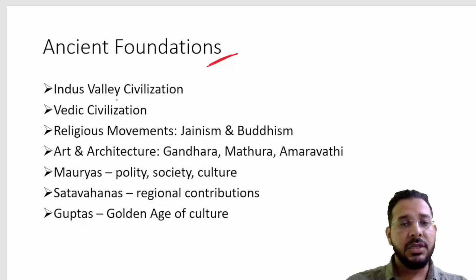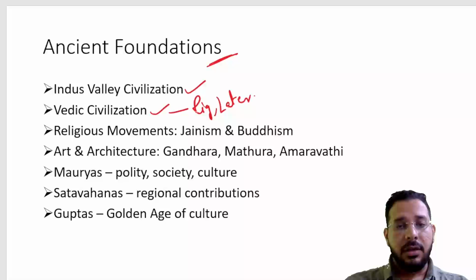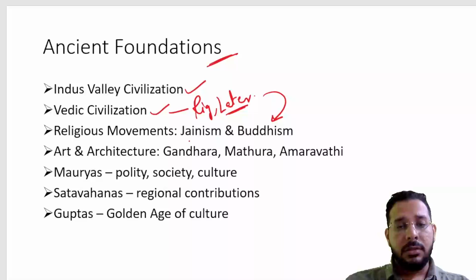In case of ancient history, we have Indus Valley civilization and Vedic civilization. In this, we have Rig Vedic and later Vedic, and the result of the later Vedic period is the rise of religious movements. Because of the oppression happening in the later Vedic period, religious movements such as Jainism and Buddhism were popularized. Then they spread throughout India and also outside India.